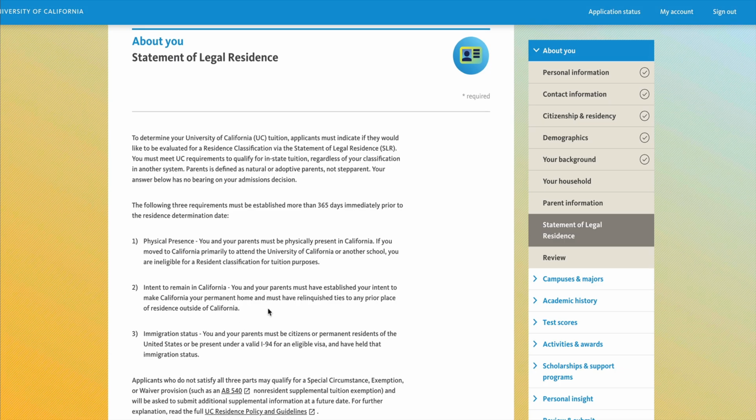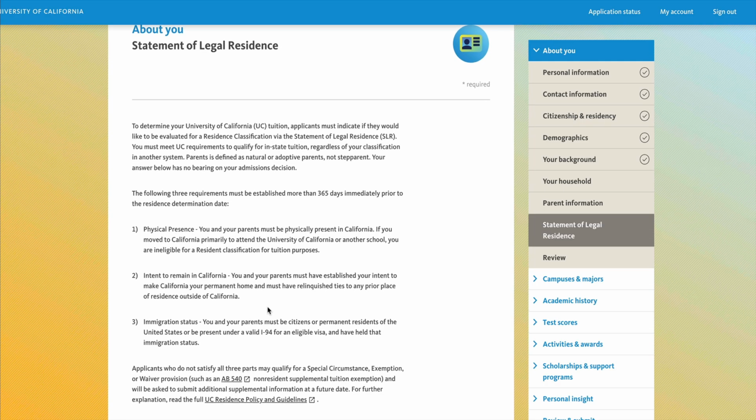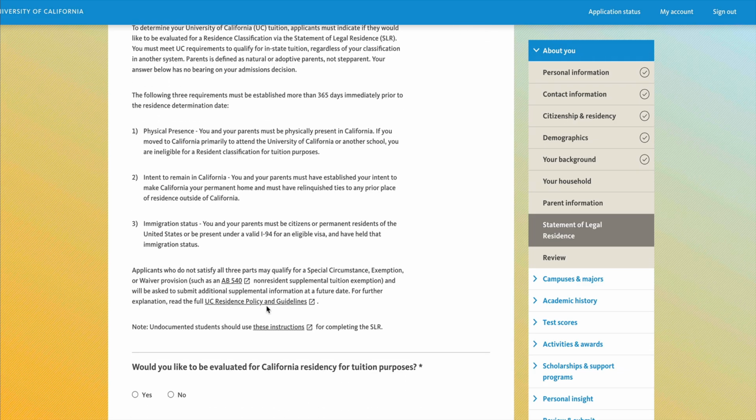The following 3 questions must be established more than 365 days immediately prior to your residence determination date. The 3 categories are physical presence, intent to remain in California, and immigration status. For physical presence, you and your parents must be physically present in California. If you move to California primarily to attend University of California or another school, you are ineligible for residence classification for tuition purposes. For intent to remain in California, you and your parents must have established your intent to make California your permanent home and must have relinquished ties to any prior place of residence outside of California.